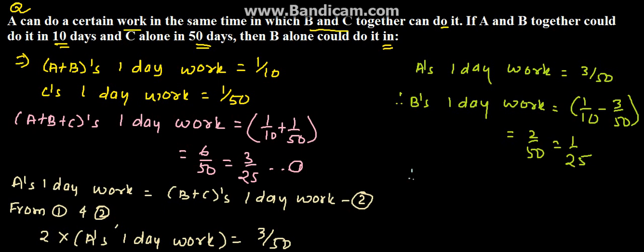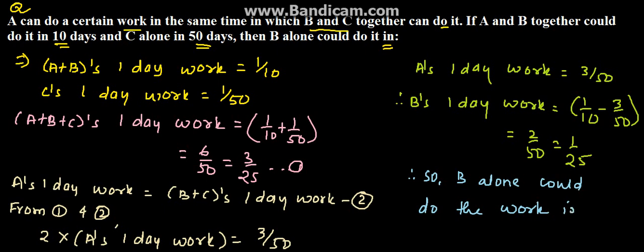So here we can come to the conclusion that B alone could do the work in 25 days, because B's 1 day work is 1 upon 25. So the reciprocal of it will be 25 days. So 25 days is the solution for the given problem.